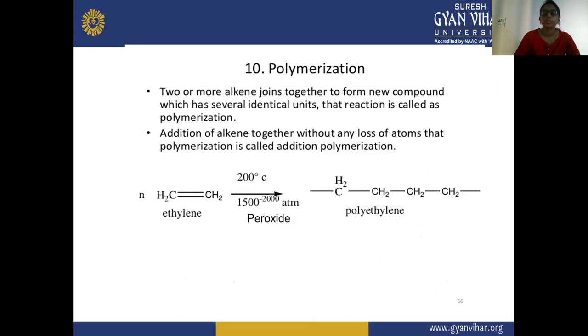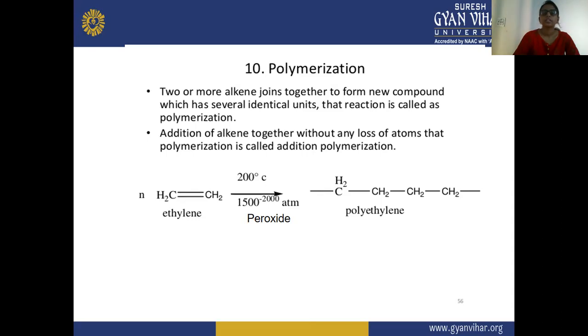So in this reaction, more and more alkenes are joined together to form a new compound which has several identical units, and this reaction is known as polymerization.